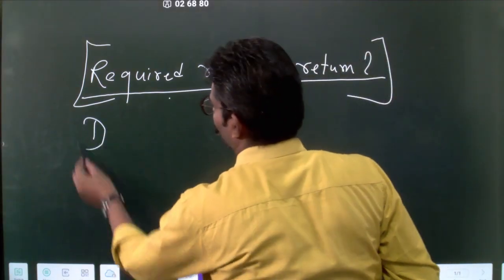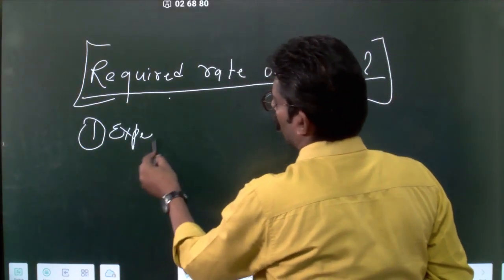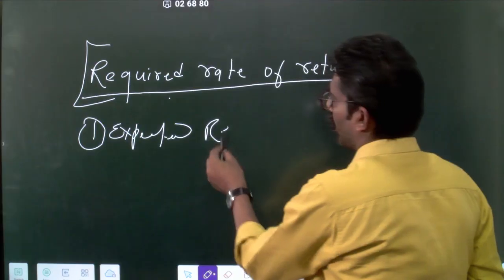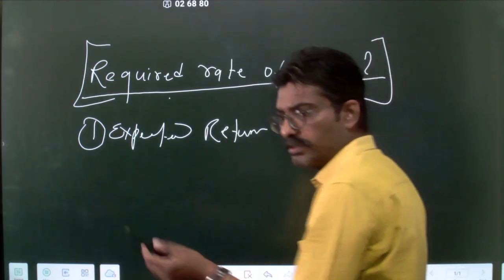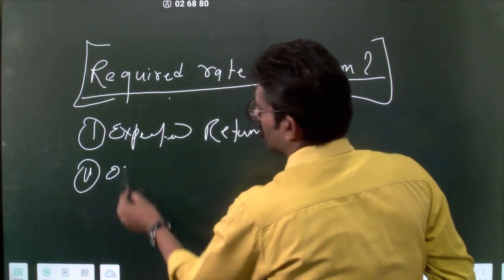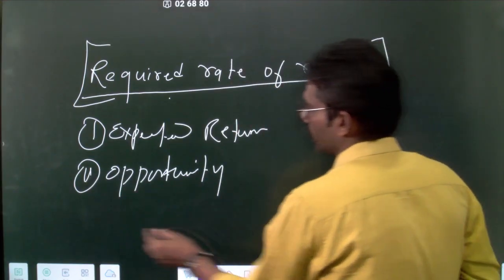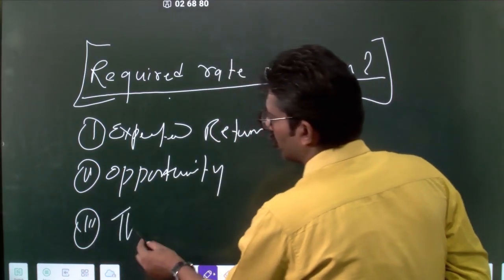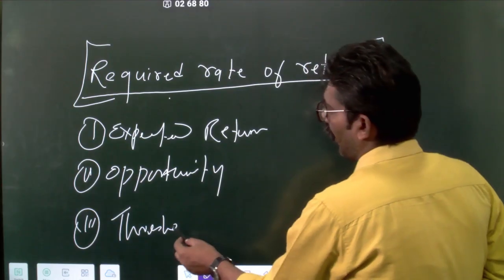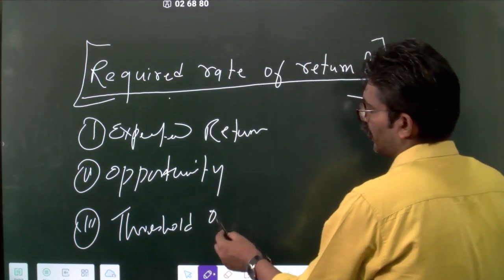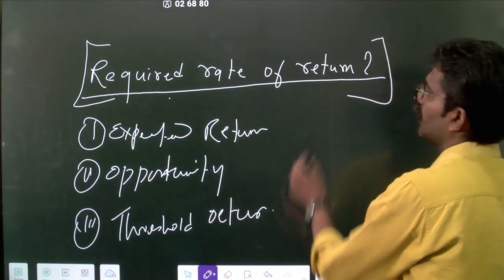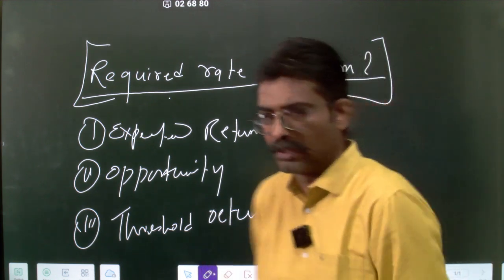Expected return. So this is expected return. Okay. Second that you mentioned was opportunity cost. है ना? Opportunity cost. Third point that we have come across is threshold rate. Correct. Let's understand this one by one. है ना? And what are the various ways in which we can understand the required rate of return? There are various ways to understand.